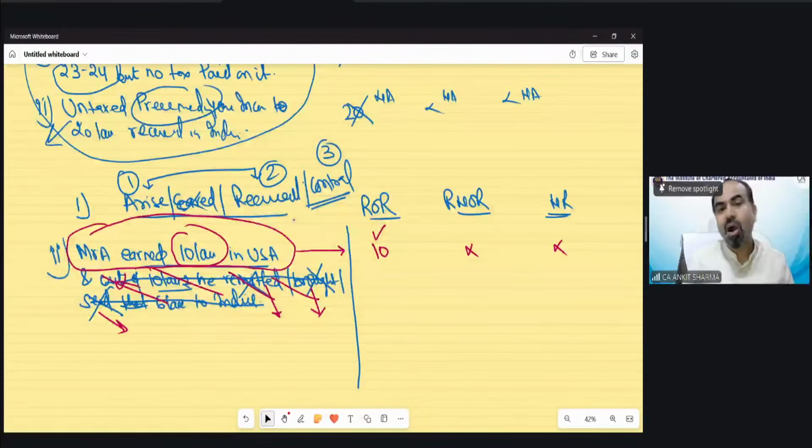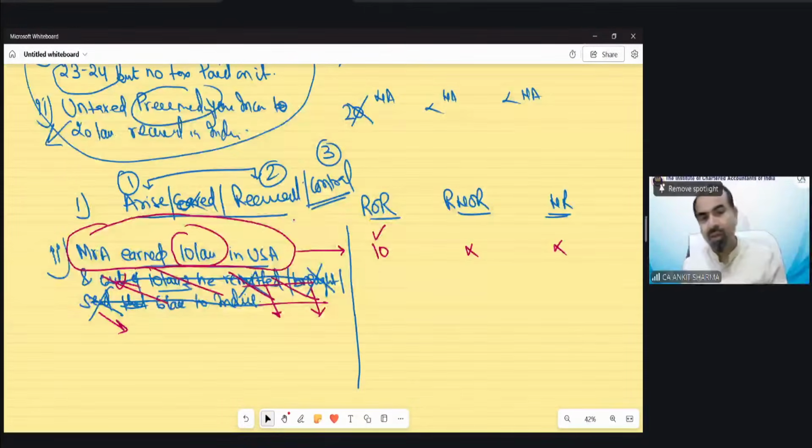Out of this 10 lakh, how much has been remitted into India? That cannot be taxed. Suppose I have earned 50 lakh rupees in the previous year in India, and out of that 50 lakh rupees, I have taken 5 lakh rupees with myself because I am going to travel to Dubai. That country is not going to tax it because it is called remittance or brought. The taxability will depend upon arise, receive, and control of income.